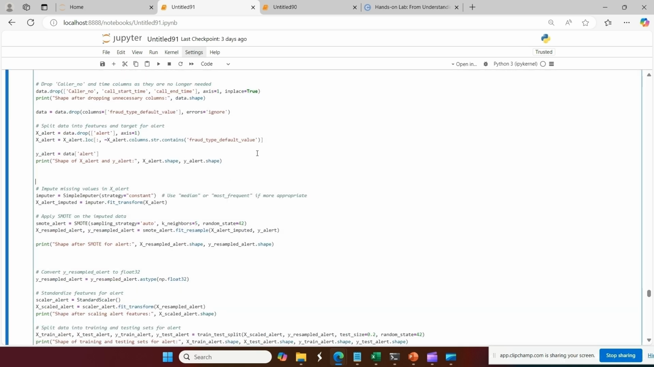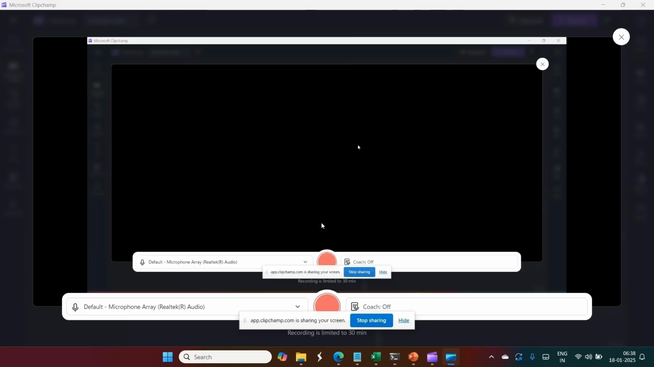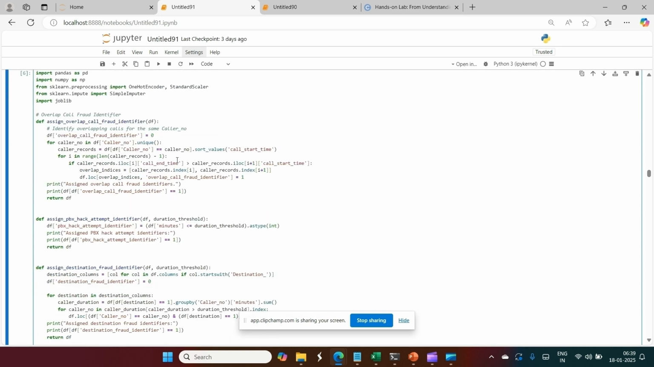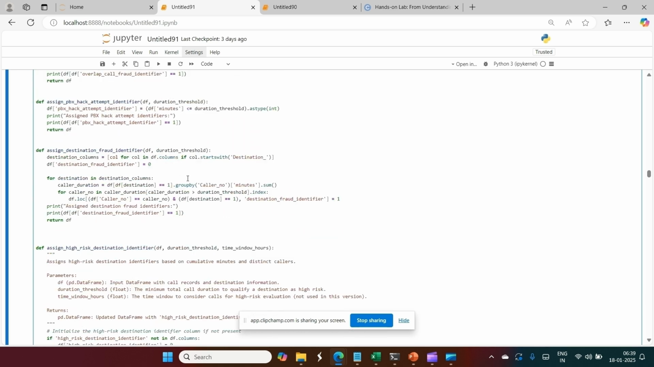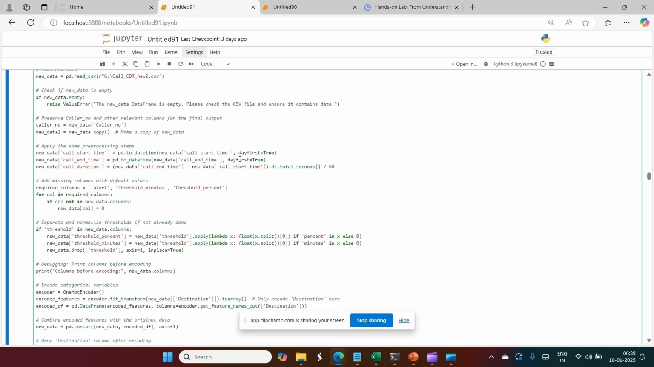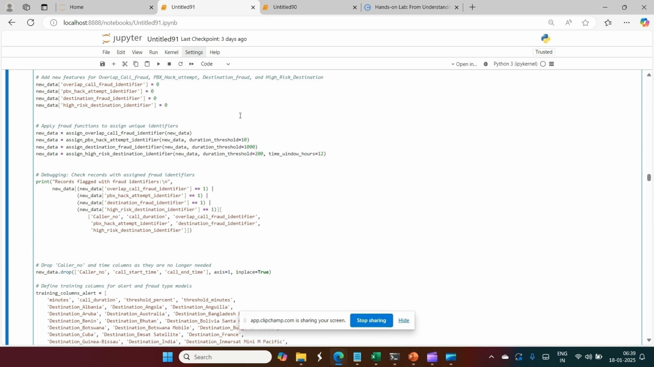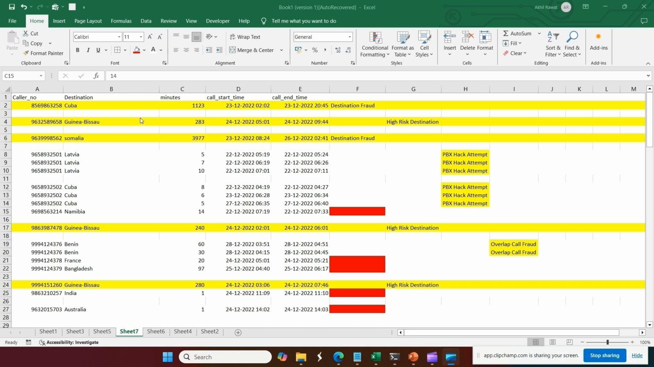Now we will go to the prediction code. Okay, so here we are in the coding screen, and we will test the scenario with our final model 1.0, that is the alert plus fraud type model. Again, in the prediction code we also have to generate the fraud identifier, so that the trained model will make predictions accordingly. So let's see the data itself. Yeah, so this data will be given, as I told you. I have simplified it for easy understanding and presentation.